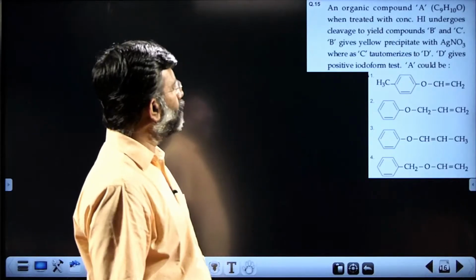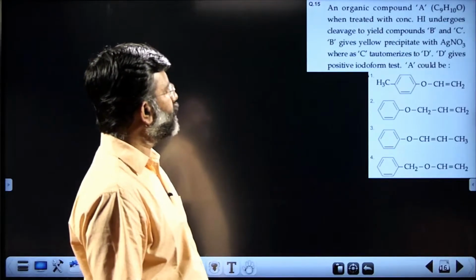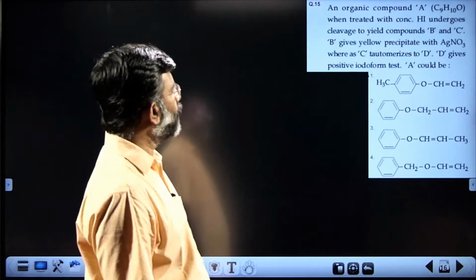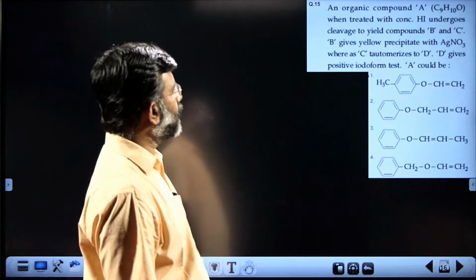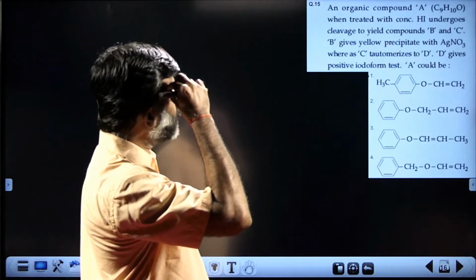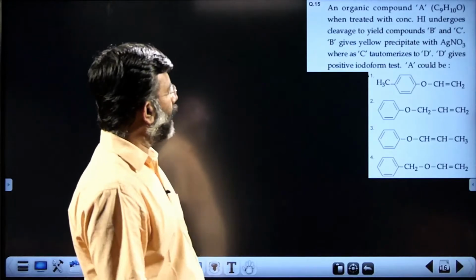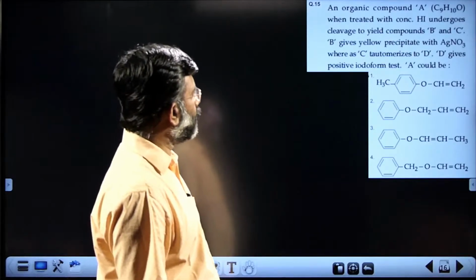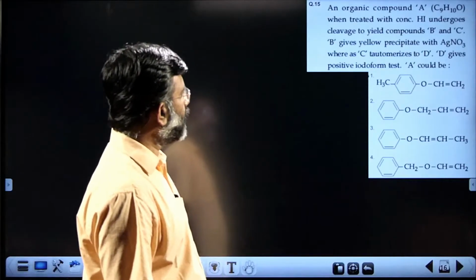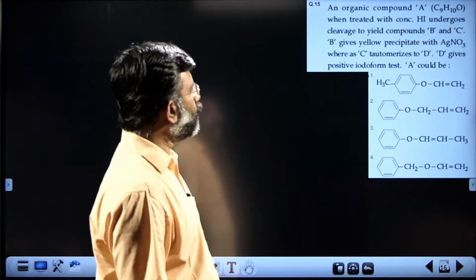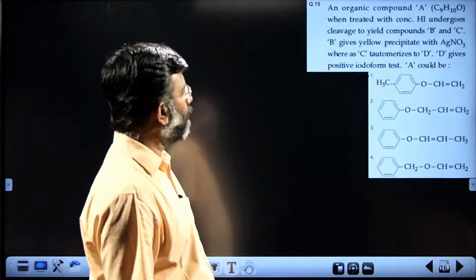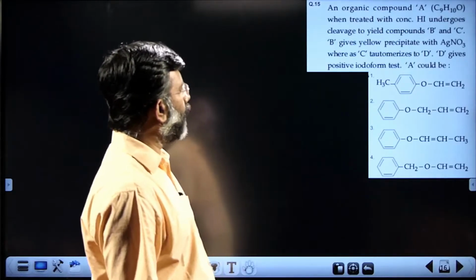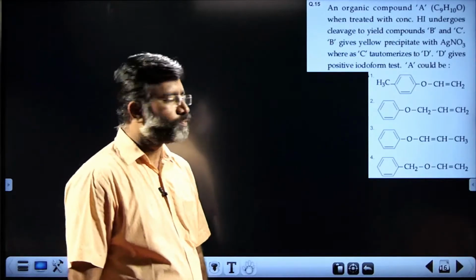An organic compound A, C9H10O, when treated with concentrated HI, undergoes cleavage to yield compounds B and C. B gives a yellow precipitate with silver nitrate, whereas C tautomerizes to D, and D gives a positive iodoform test.